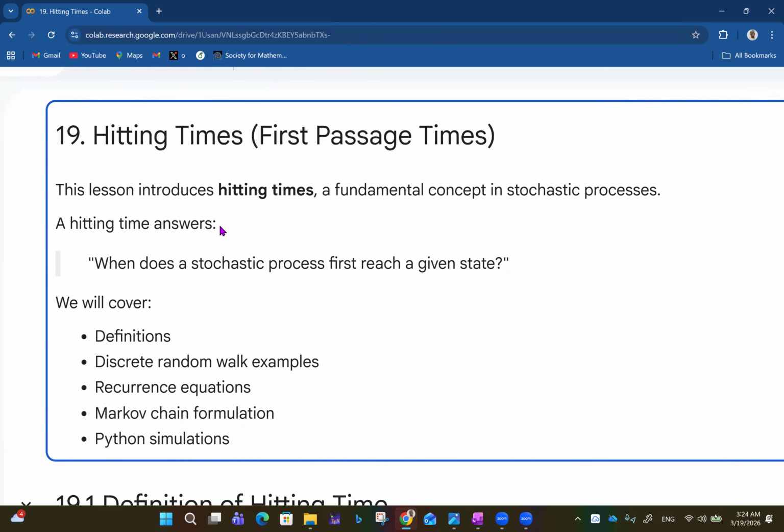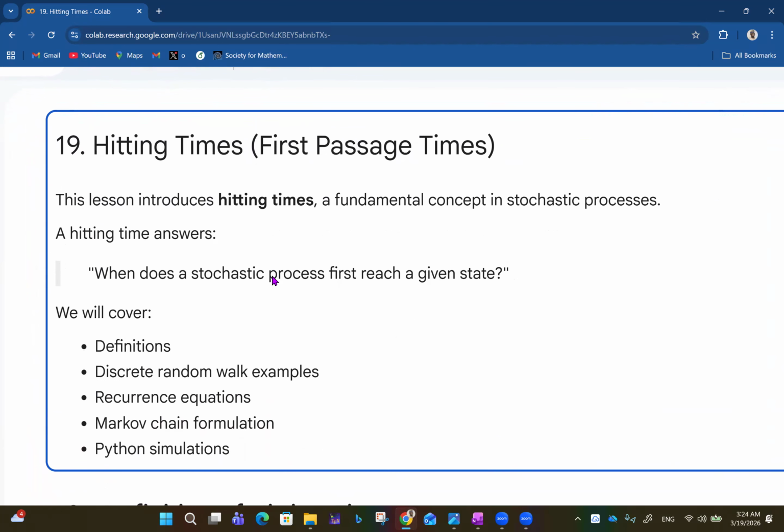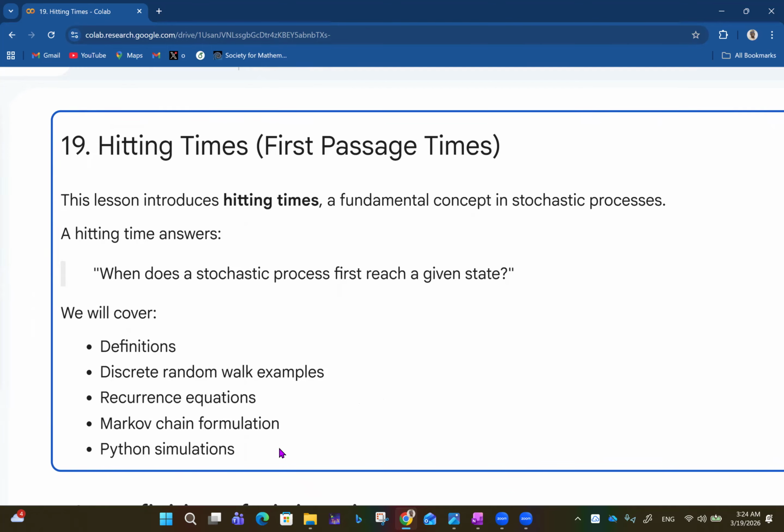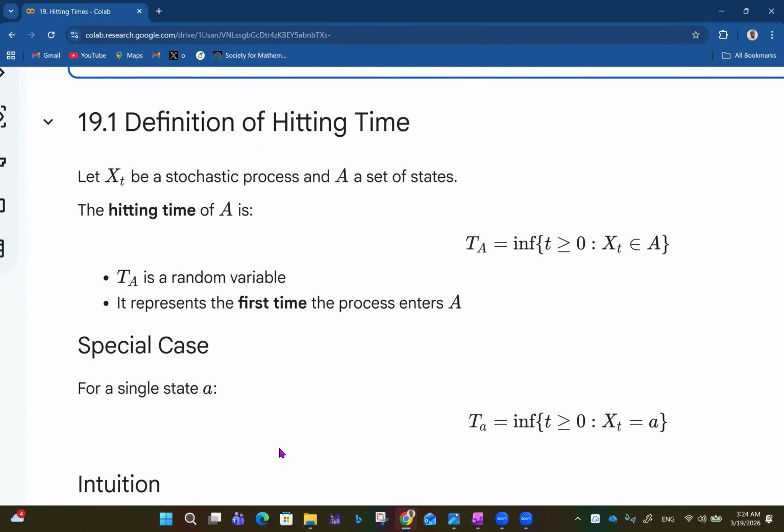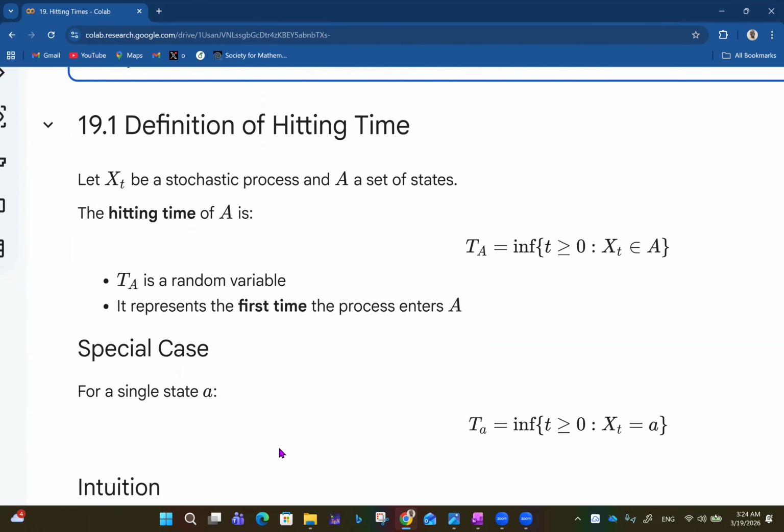And very simply, hitting time answers the question: when does a stochastic process first reach a given state? So the first time a stochastic process reaches a given state. We'll cover things like definitions, discrete random walk examples, recurrence equations, Markov chain formulation, and Python simulations. So first of all, we talk about the definition of hitting time.